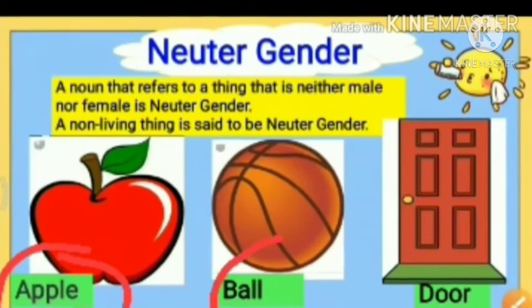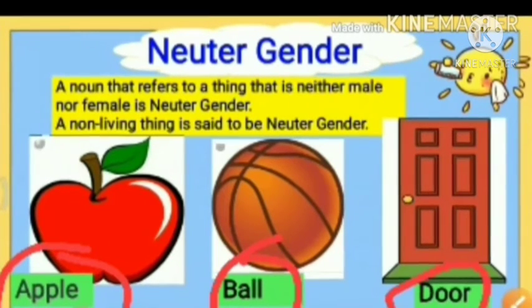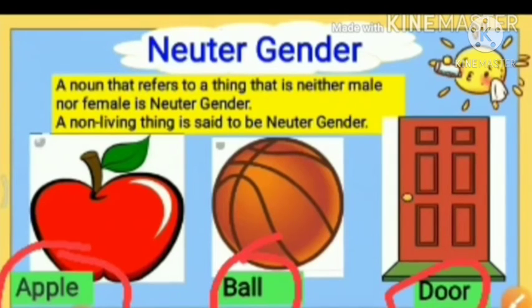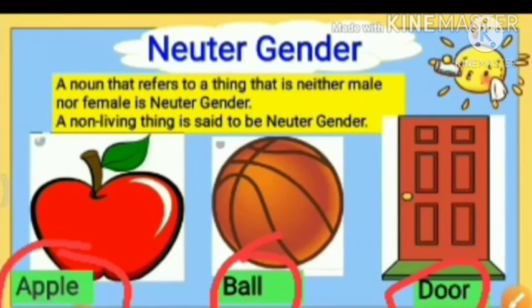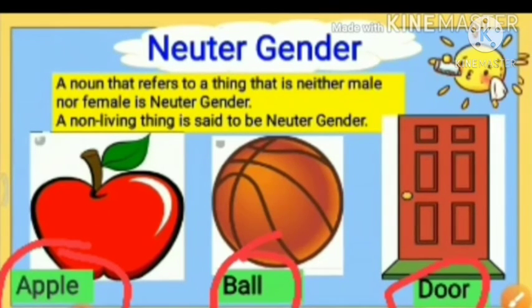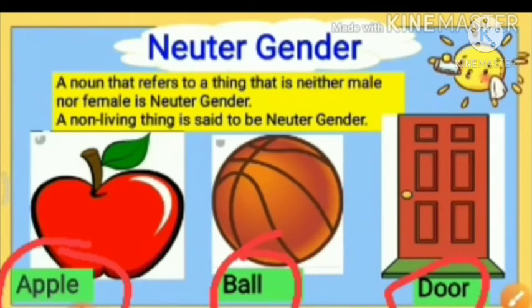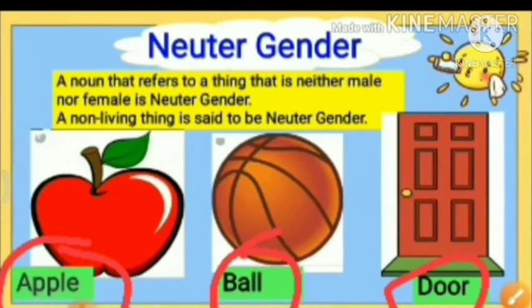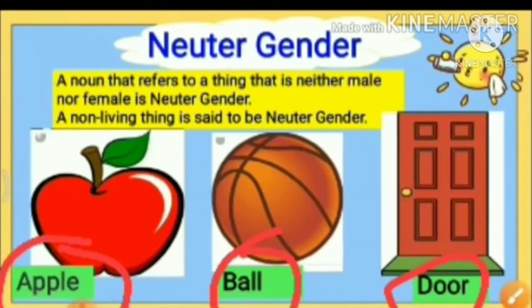Similarly, ball, dough, we say that they are non-living things, that is inanimate things. So they are also known as neuter gender. So we can say, children, that usually inanimate things, that is things without life, such as pencil, brick, stone, paper, are not thought of as male or female. So nouns denoting such inanimate or non-living things are said to be of the neuter gender.